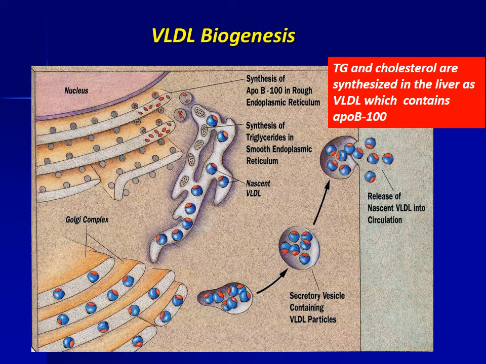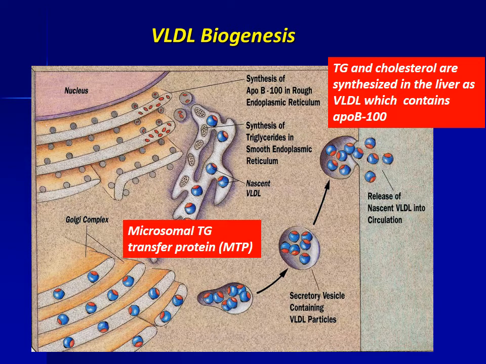VLDL biogenesis. Synthesis, processing, and secretion of very low density lipoproteins. Proteins synthesized on the rough endoplasmic reticulum, or RER, are packaged with triacylglycerol in the endoplasmic reticulum and Golgi complex to form VLDL particles. VLDL are transported to the cell membrane in secretory vesicles and secreted by exocytosis.